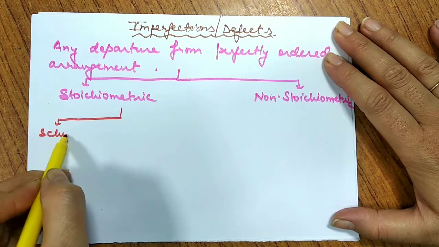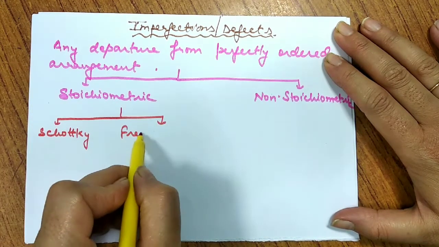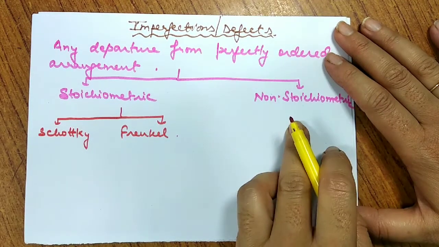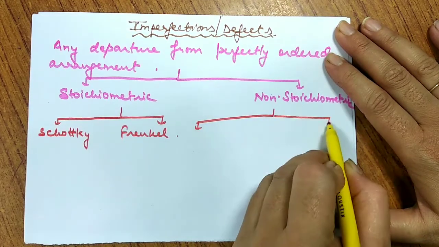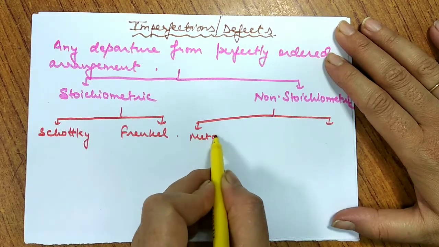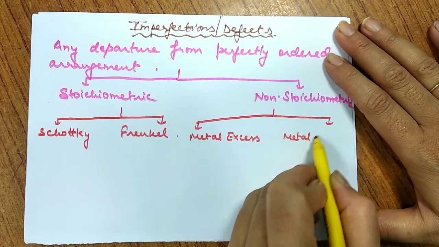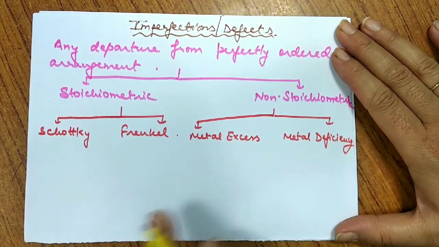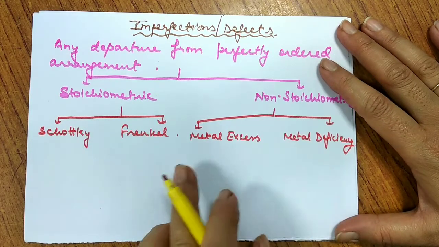One is Schottky defect and another is Frenkel defect. Whereas when we talk about non-stoichiometric defect, we'll study again into two categories: metal excess defect and metal deficiency defect.